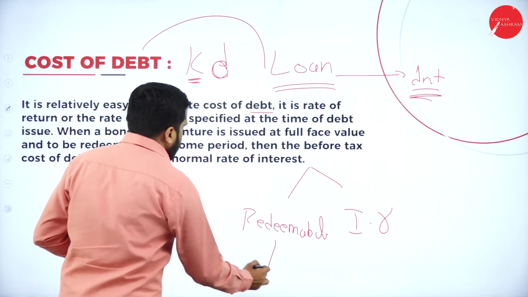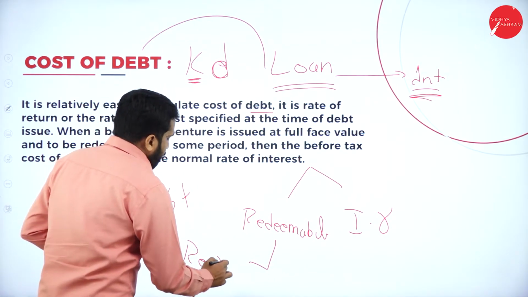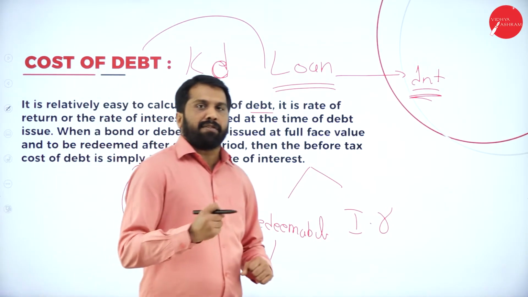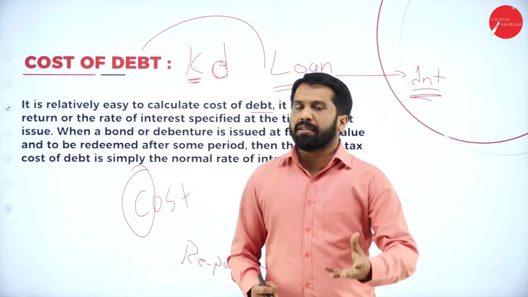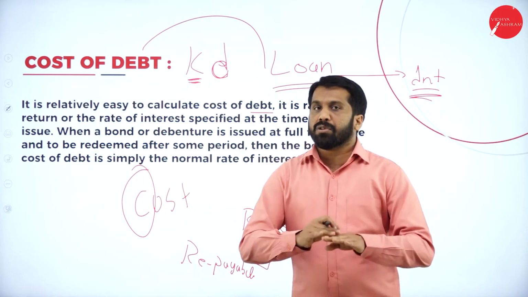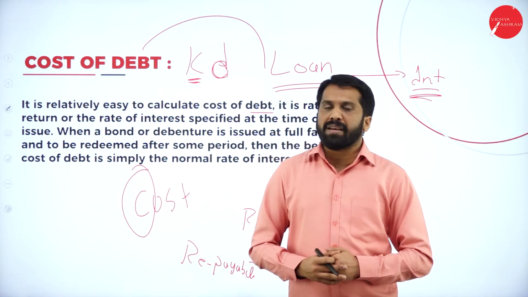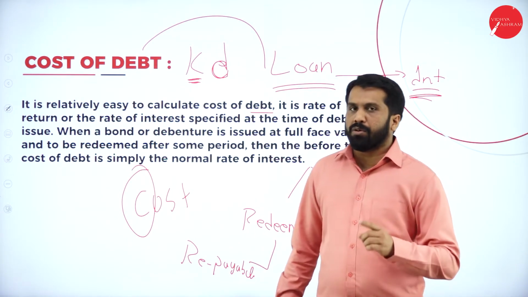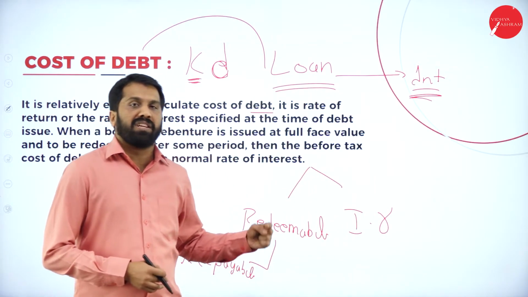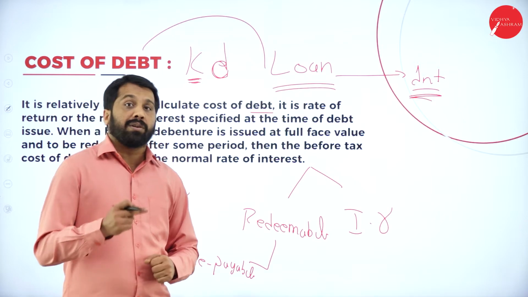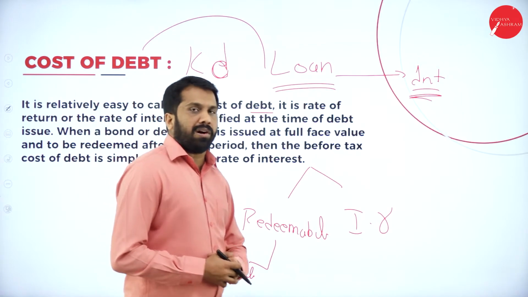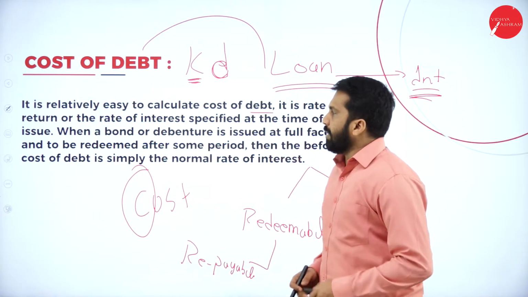Now, redeemable stands for repayable. You have taken 10 lakh from somebody. After 5 years, you will repay that. That is redeemable. You have taken 10 lakh from somebody. Until and unless you close your company, you will not repay that 10 lakh. That is called irredeemable. Hope you understood what is redeemable, what is irredeemable. Redeemable stands for repayable. Irredeemable stands for non-repayable. Hope you understood. Now, these are all the concepts under debenture. Now, I'll go for the next one.